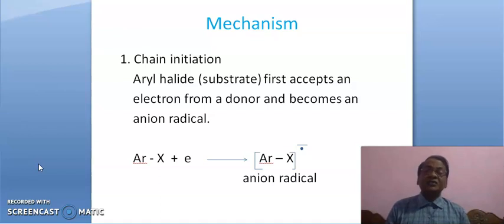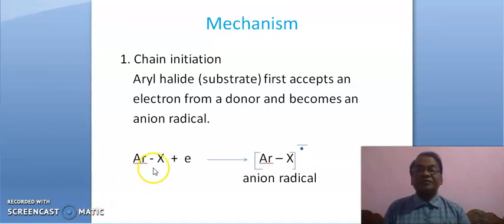Friends, here we are only interested in aromatic nucleophilic substitution. So, we are taking here aryl halide. Suppose it is chlorobenzene.